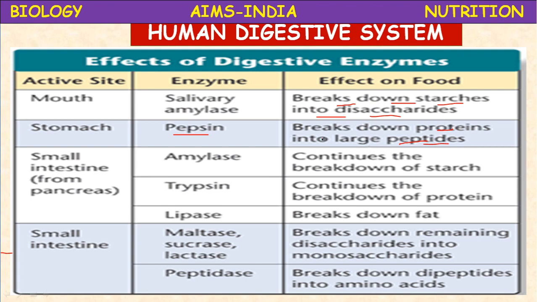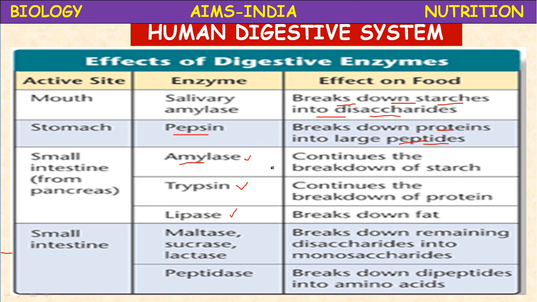On the arrow you can write pepsin. Okay, next, the small intestine. The small intestine, from the duodenum, receives enzymes from the pancreas. The enzymes present in the pancreatic juice are amylase, trypsin, and lipase. Here the lipase you can call pancreatic lipase. Okay, if the lipase is present in the gastric juice, it is gastric lipase.